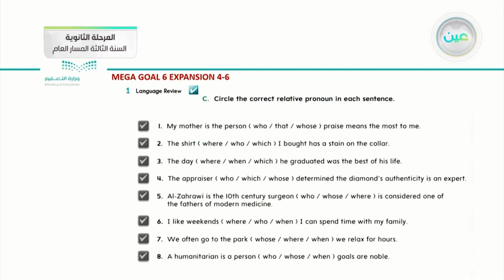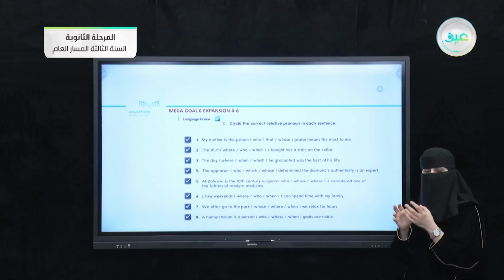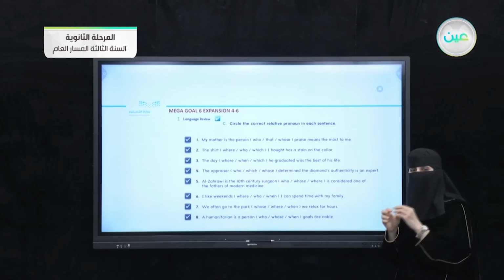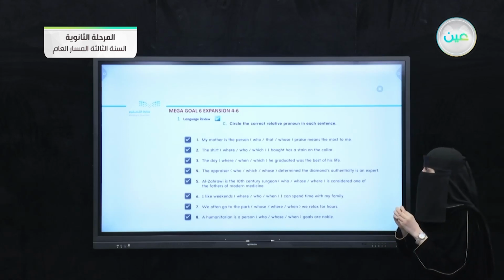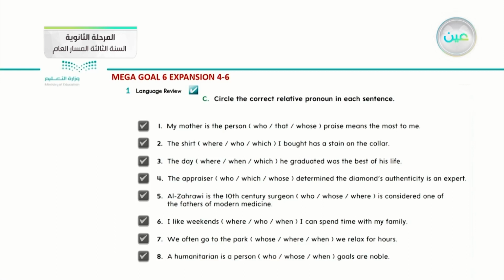I think this is an easy question. You just choose what is the suitable pronoun for the things. Okay, circle the correct relative pronoun in each sentence. But before we complete our question, I want to notice you that we have whose and we have whom. Where do these come from? So whose and whom are two kinds that come from who. Whom we can use as an object, and whose we use as possessive to the who.